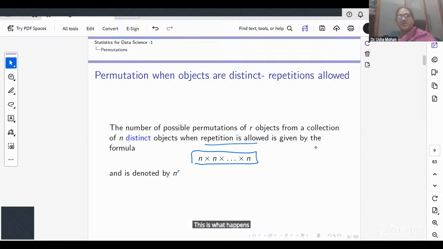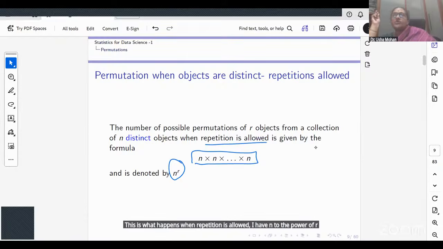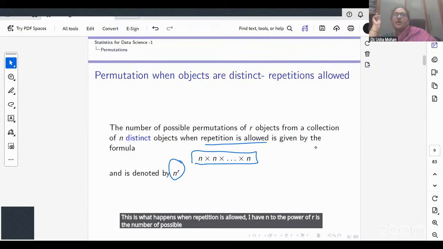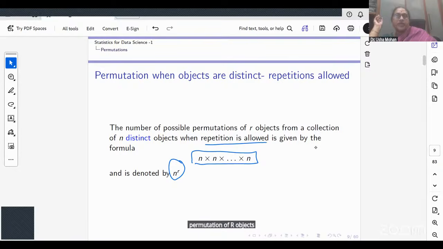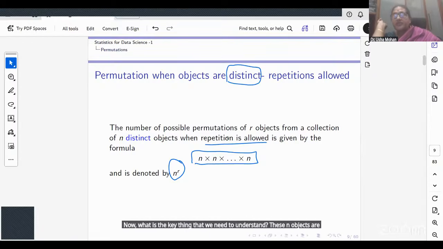When repetition is allowed, I have n to the power of r as the number of possible permutations of r objects from a collection of n objects. Now, what is the key thing that we need to understand? These n objects are distinct.